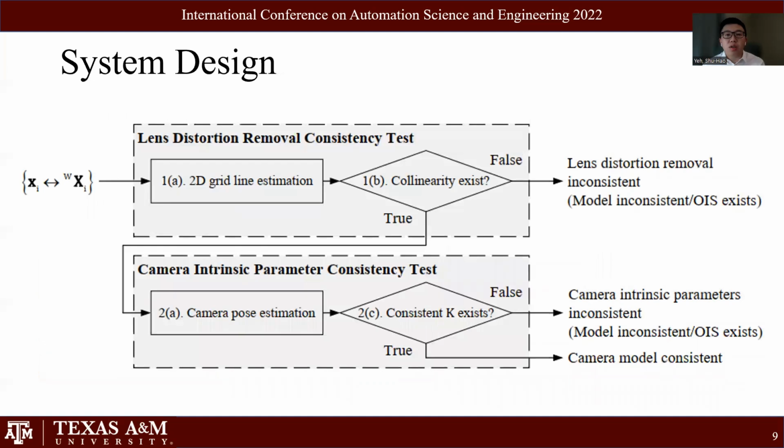Here we show our system diagram. Our algorithm consists of two main blocks: the lens distortion removal consistency test and the camera intrinsic parameter consistency test. If inconsistency in either the lens distortion removal or the camera intrinsic parameters exists in the rectified image, we then determine that OIS has been actuated during image capture, since OIS is the only factor able to change the geometric relationship between the lens and the image sensor.